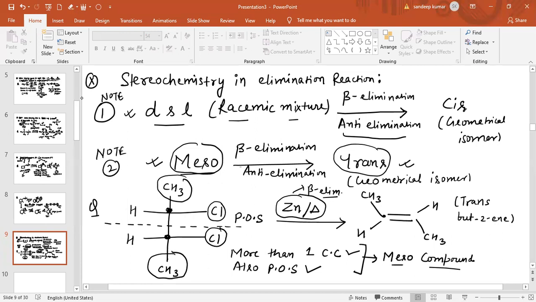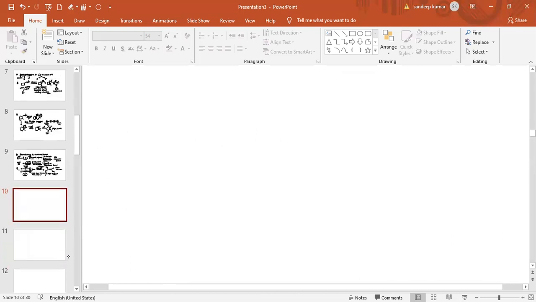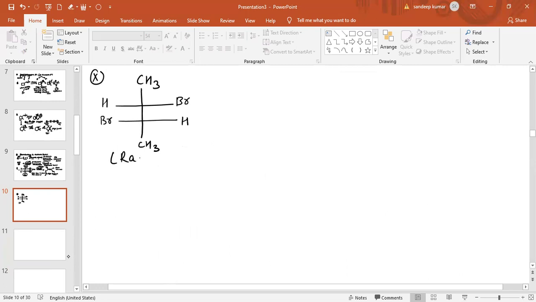Now see. So we have seen the example of meso. Now we will see the example of racemic mixture. What happens in case of racemic mixture? Now see a question related to racemic mixture. See, again Fischer projection is given. This is CH3. This is also CH3, and this is H. This is Br, and this is again Br, and this is H. So this is basically the racemic mixture.